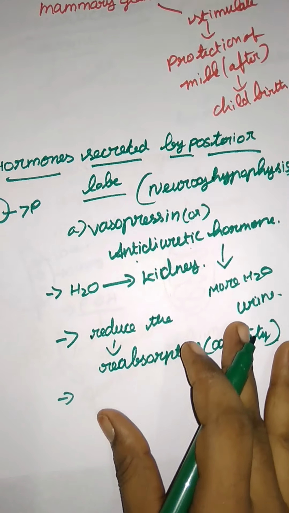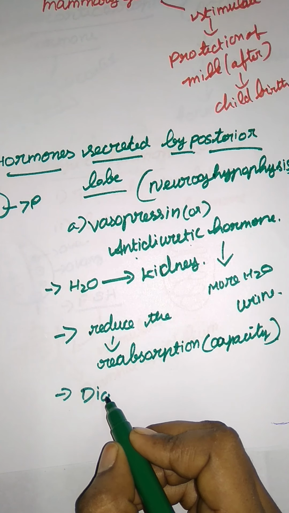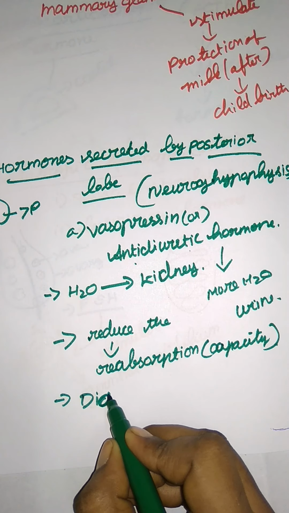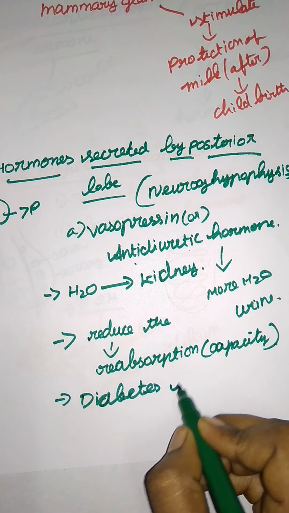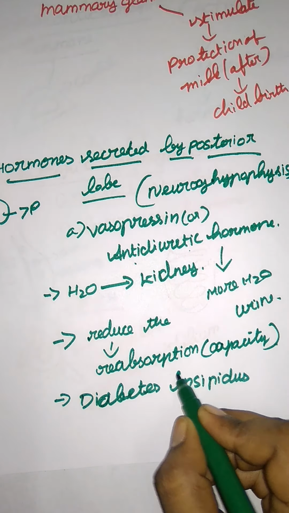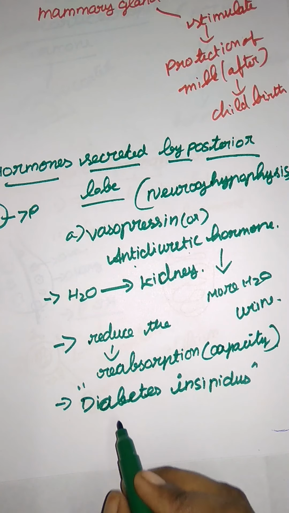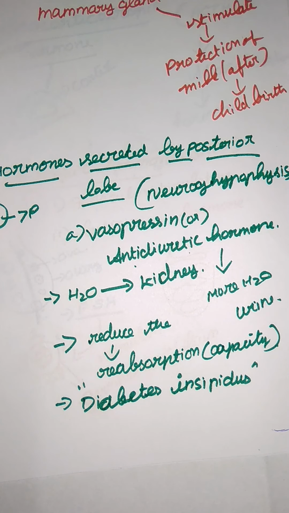Diabetes insipidus means eliminating a more number of water through the urine.